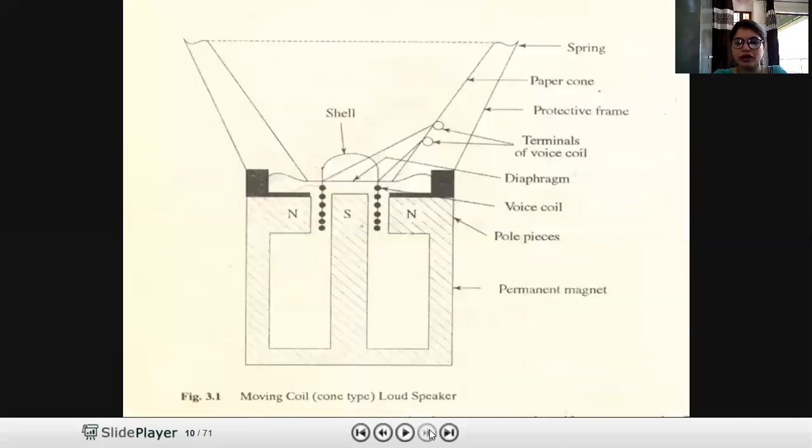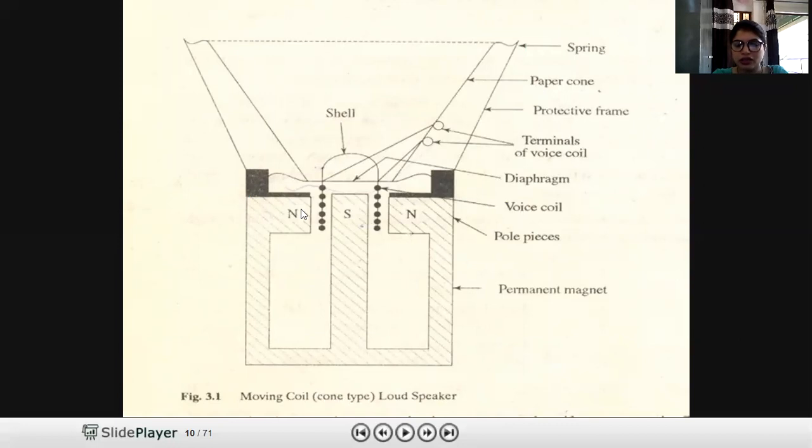Let me show you the diagram. This is a diagram of moving coil loudspeaker or cone type loudspeaker or direct radiating loudspeaker. These three terms are used for the same moving coil loudspeaker. Normally the question in the examination will be explain direct radiating loudspeaker. So don't be confused, they are asking about moving coil loudspeaker.